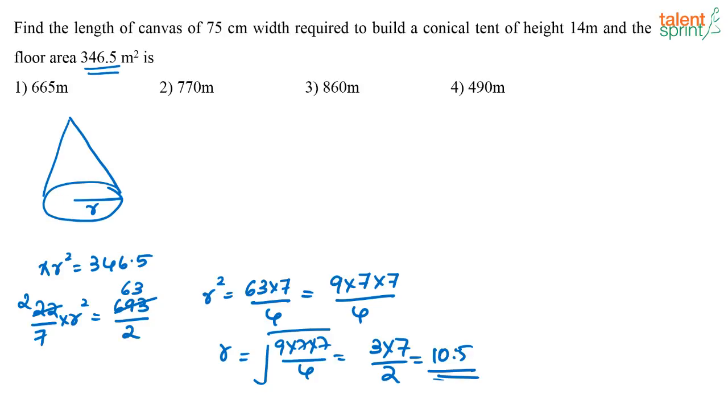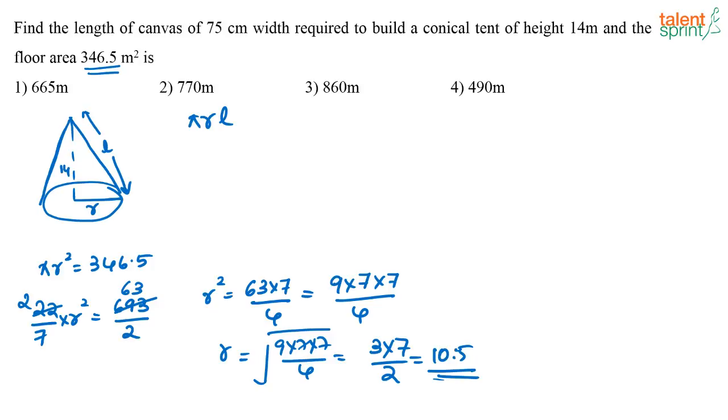Now, what do I need? What is the area of the canvas that has been used? It is nothing but the curved surface area of this cone, that is the actual area of the tent. So that is nothing but pi r l. Now here, I know that the height of this cone is 14. So I have to first find out what this L is, and once I find out this L, I have to find out the value of pi r l. Now this is the area of the tent that we have used.